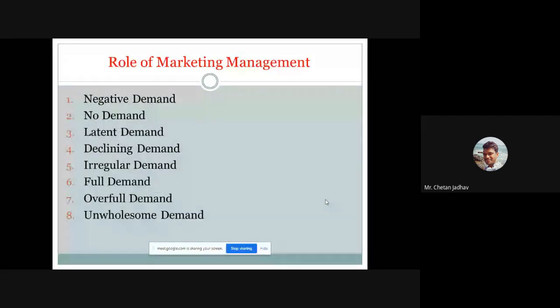Next, what are the important roles of marketing management? First, negative demand. Second, no demand. Then latent demand, declining demand, irregular demand, full demand, and unwholesome demand.